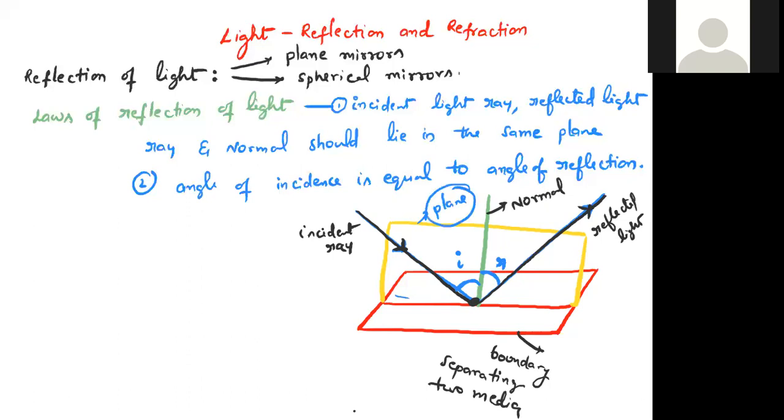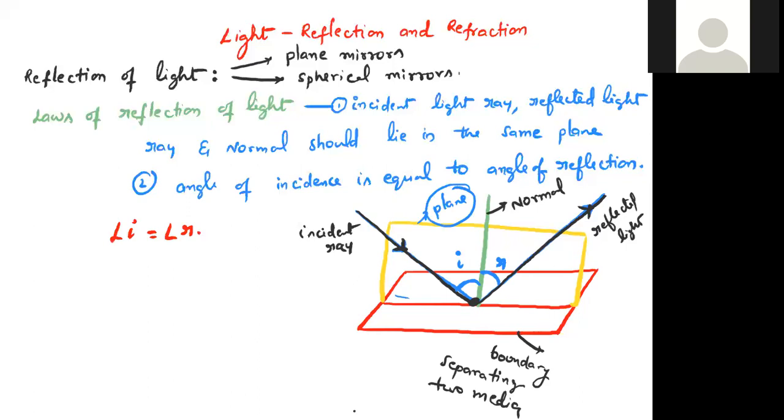In this plane, the incident ray, normal and reflected ray are lying. This is called the first law. And the second one is the angle of incidence is equal to the angle of reflection. These two are called laws of reflection of light. Note down these two laws also.